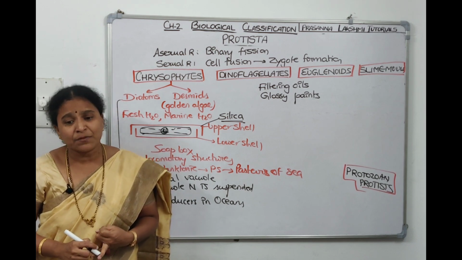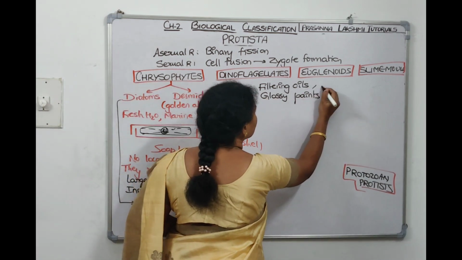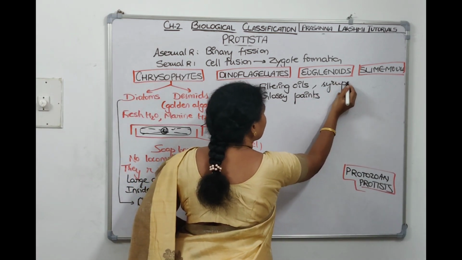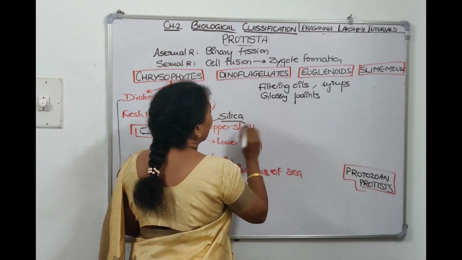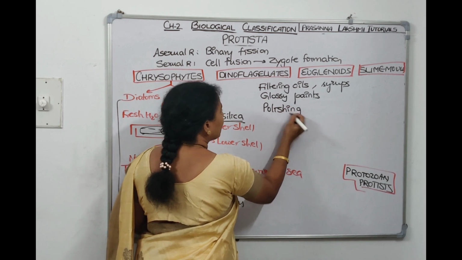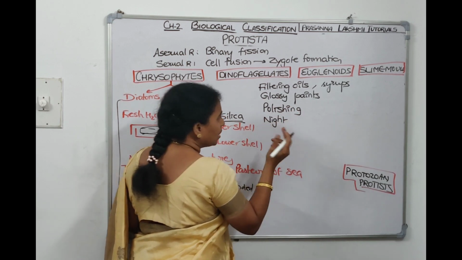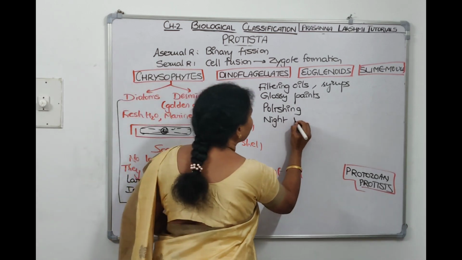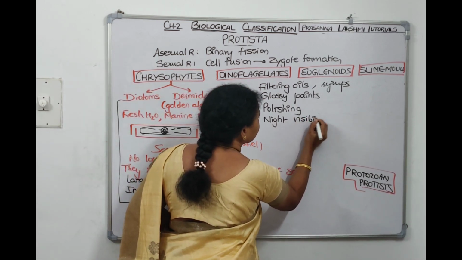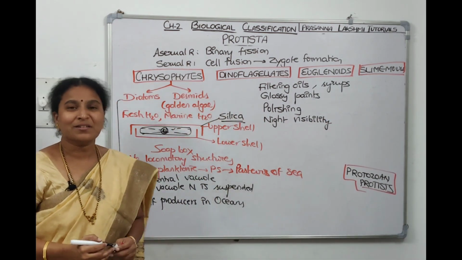It enhances the night visibility also. It is used in polishing also. It is used in filtering oils and filtering syrups. It is used in glossy paints, and it helps in polishing. And it helps to provide night visibility. At night, this diatomaceous earth, all that glass and all will shine. Night visibility will increase. So these are the points about chrysophytes.